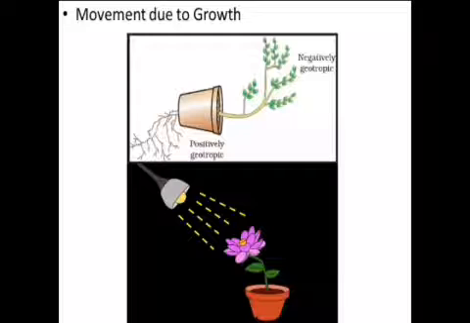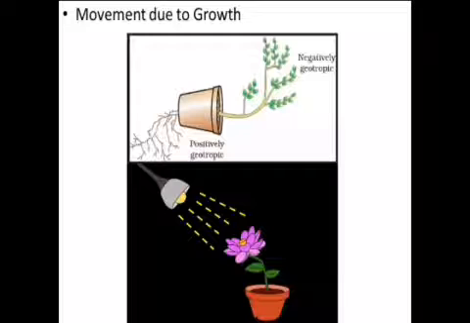In the image you can see the movement of the plant in response to gravity, which is called geotropism. The stems show negative geotropism while the roots show positive geotropism. The movement of a plant part in response to a chemical stimulus is called chemotropism. Example, the growth of the pollen tube towards the ovule during fertilization. The movement of a plant part in response to water is known as hydrotropism.